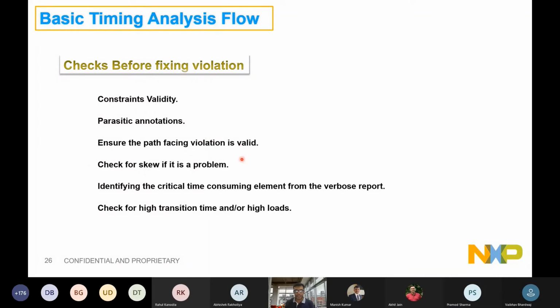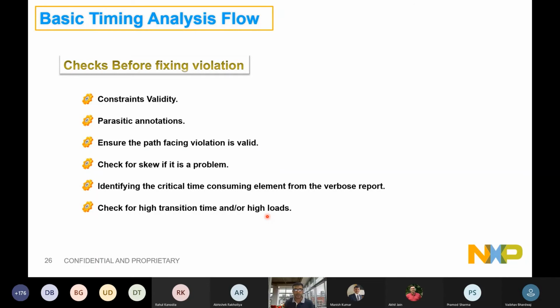We will also be checking that my skew is not giving me a problem. We'll be checking that yes, all my flops are receiving those clocks within some time bound. It's not like a drastically open-ended skew definition we left before we are fixing the data path for the setup or for hold, right? Then we will be identifying the critical elements in the design where the transitions are very bad, cell delays are very high. We'll be fixing them. We'll be checking for some high transitions and the higher loads where we would need buffering, right? Or upsizing those cells. That's how we'll be fixing setup.